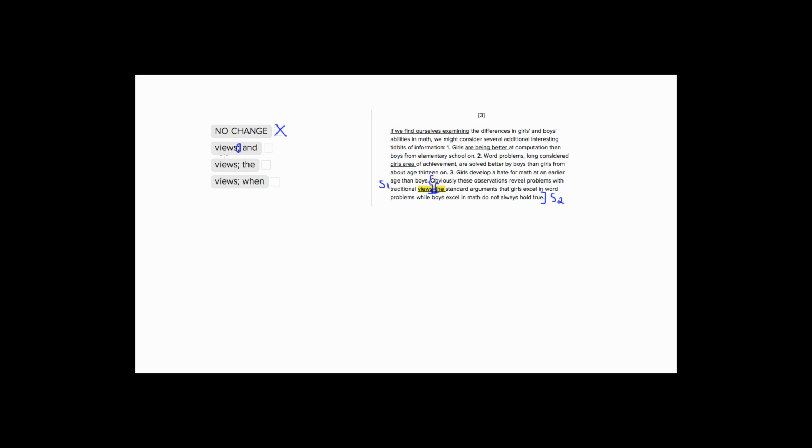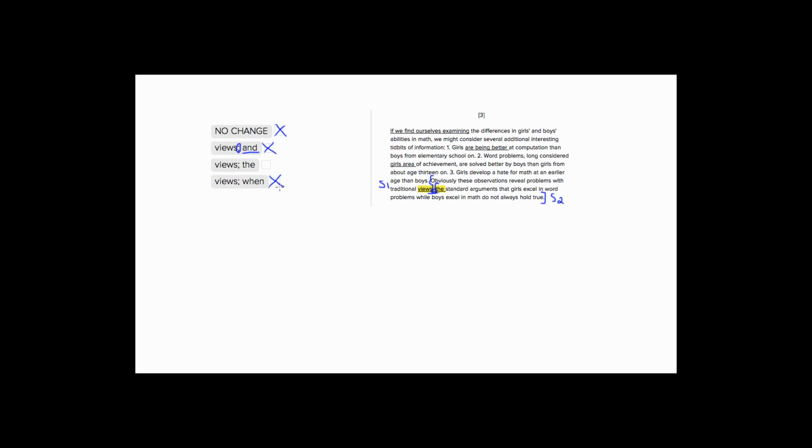So let's look at these choices. Right here we have and. So adding this and here makes this not a standalone sentence. It makes this dependent clause. So, and the standard arguments don't hold true. That's not its own sentence, so we can't use a semicolon for that. Same thing with when. So when the standard arguments do not hold true, also not a standalone clause. That's a dependent clause. So it can't be connected with a semicolon.